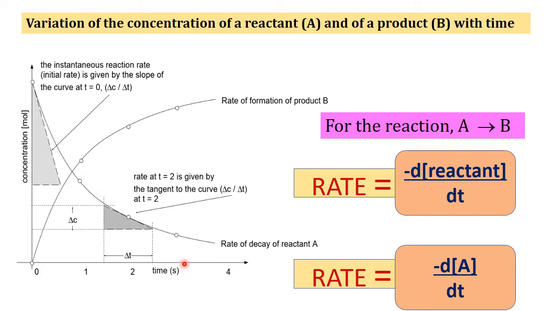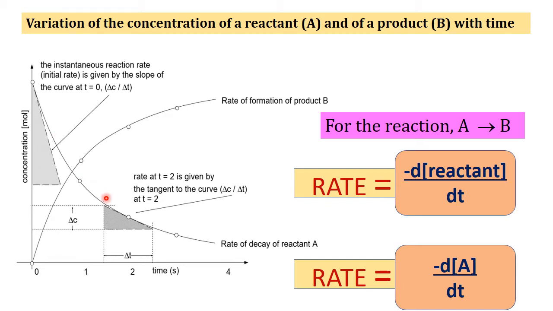At the end, we can notice that the plot becomes horizontal because the concentration of the reactants is no longer changing. And now the steepness of the curve tells you how fast the reaction is taking place.